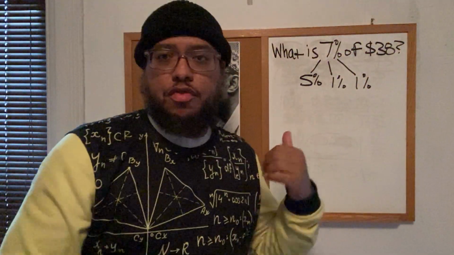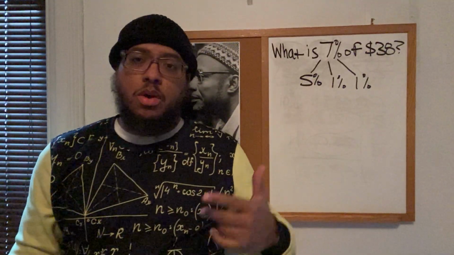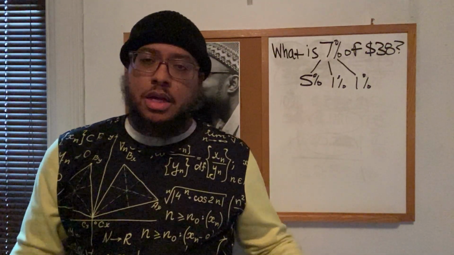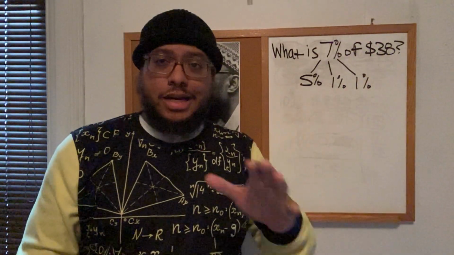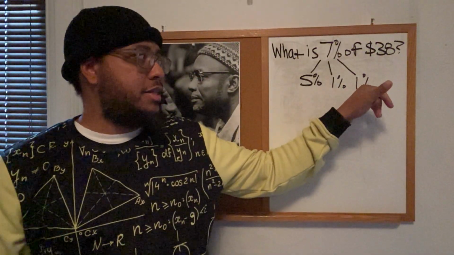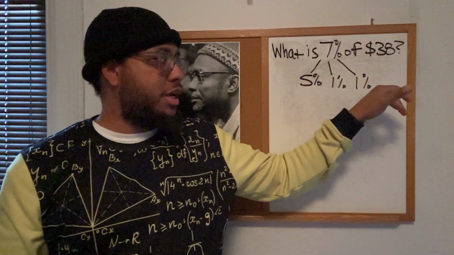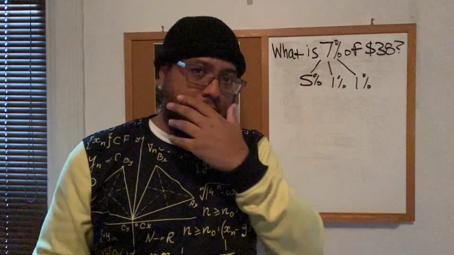So if we can figure out what 5% of $38 is and what 1% of $38 is, then we can add 5% plus 1% plus 1%. That's actually the mistake that I made. I forgot to add the second 1%, well, part of the second 1%, when I did my final calculation.